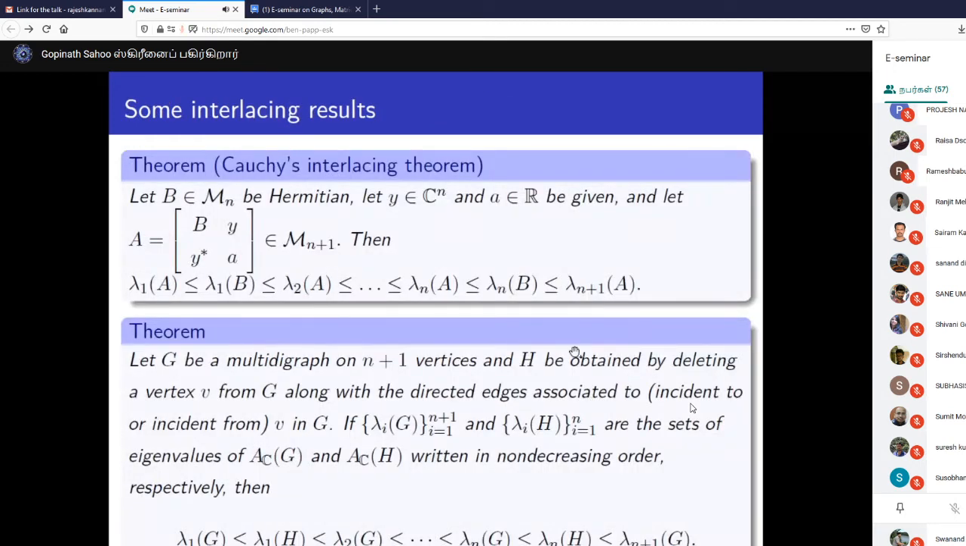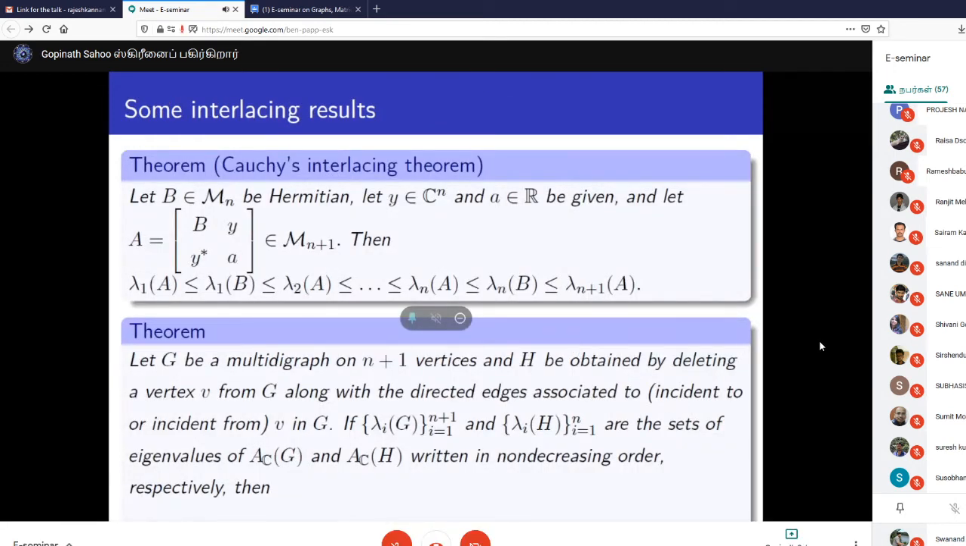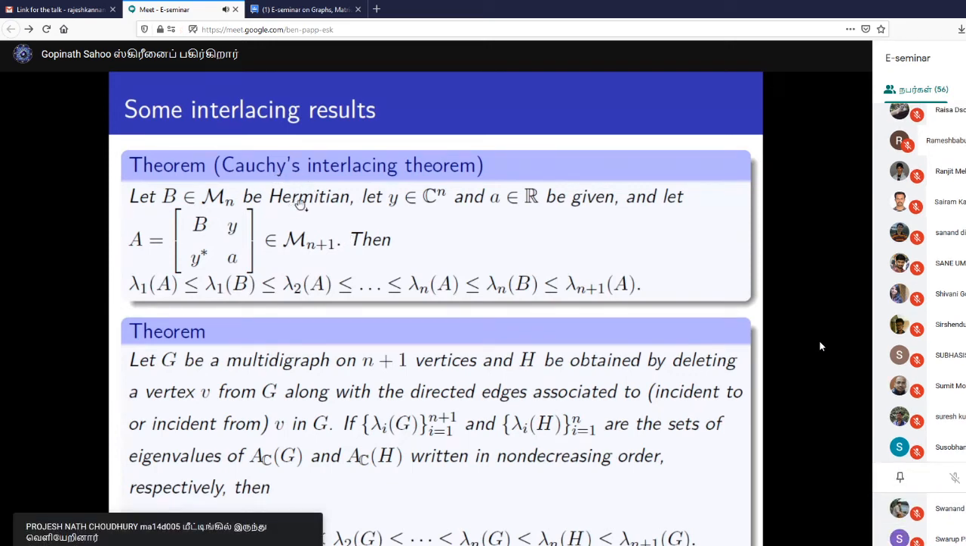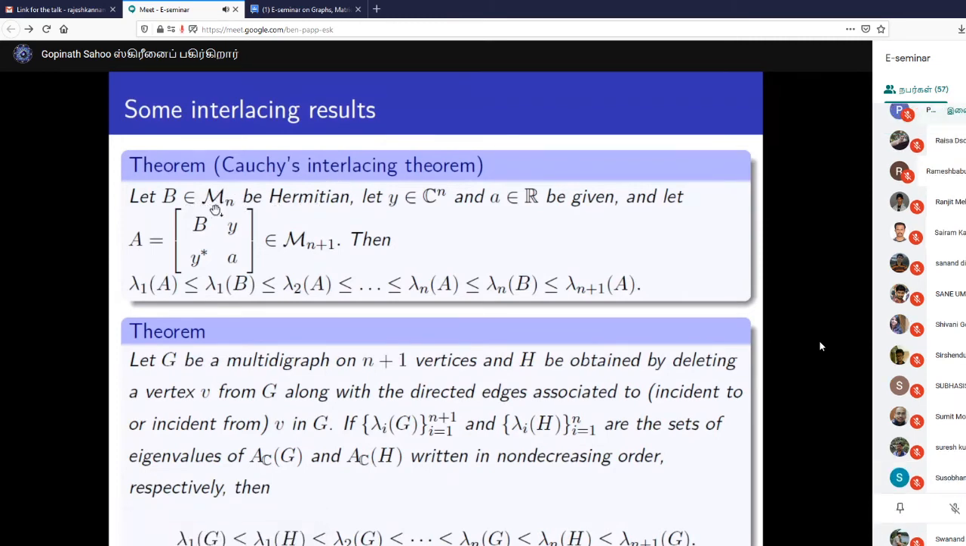Now I have already said that we can always compare the eigenvalues in this case. So we have used some comparison results here, like the Cauchy interlacing theorem, which is very well known and is about Hermitian matrices. Suppose B is a Hermitian matrix of order n, and Y is a vector of order n cross 1, and A is the matrix defined like this. Then the eigenvalues of A and the eigenvalues of B will interlace in this fashion.